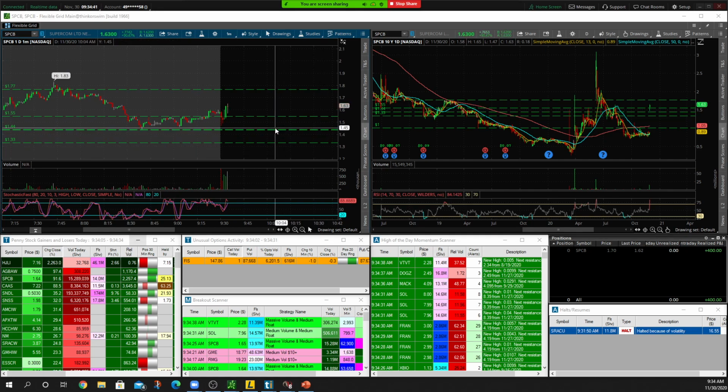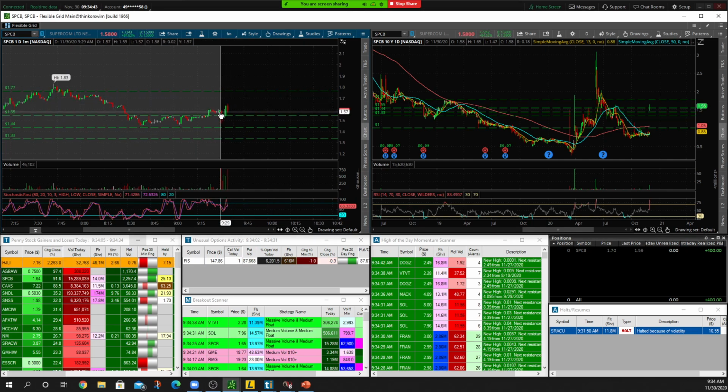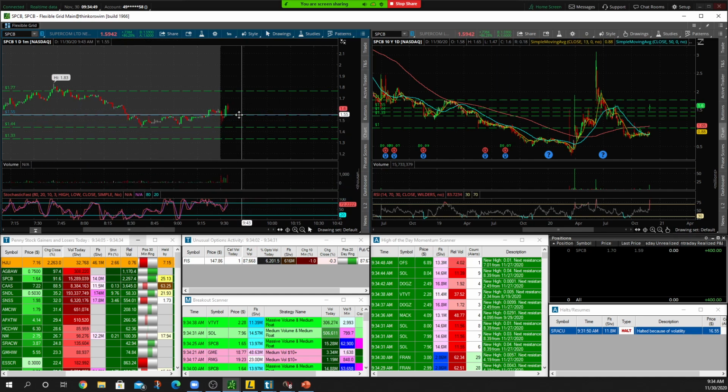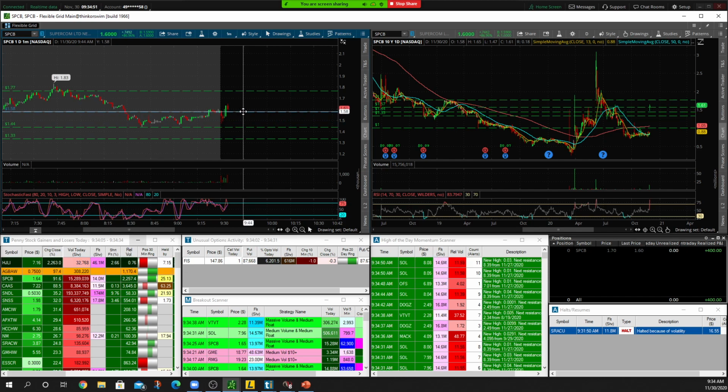And there's a real live red to green move for you. Stock opens red, quick little pullback, immediately goes green on increased volume. Right now, we want to see price hold above the open. So right now, 1.58 support. So we want to see this hold above 1.58.